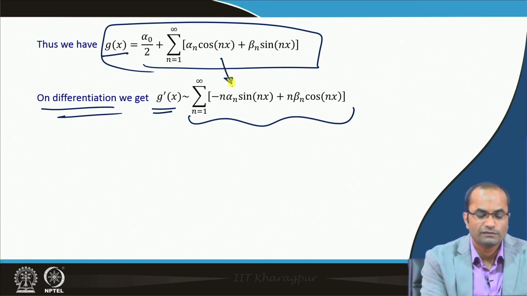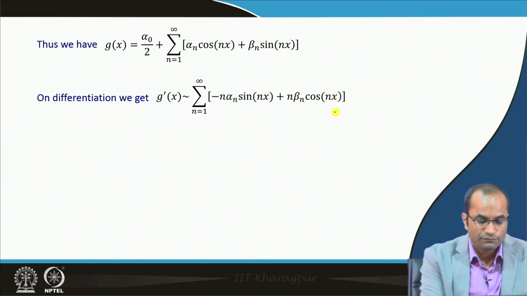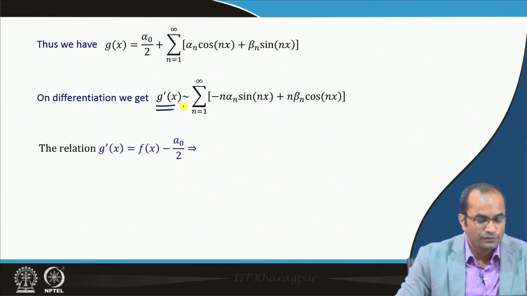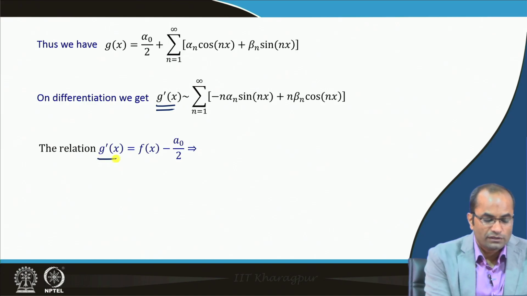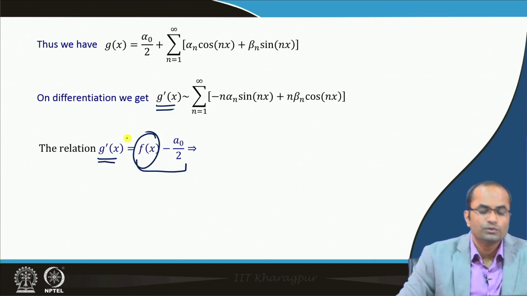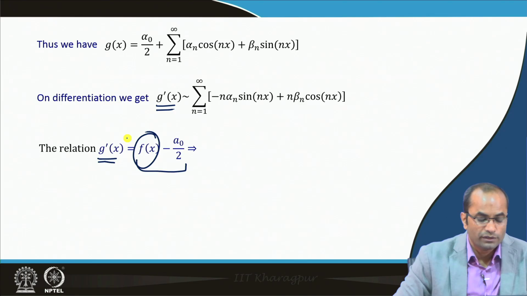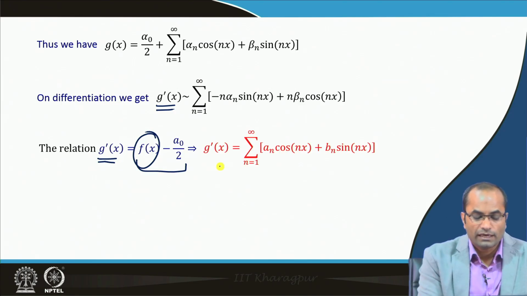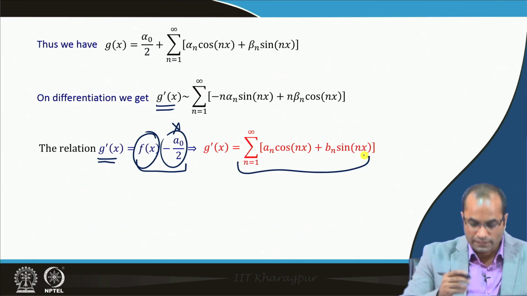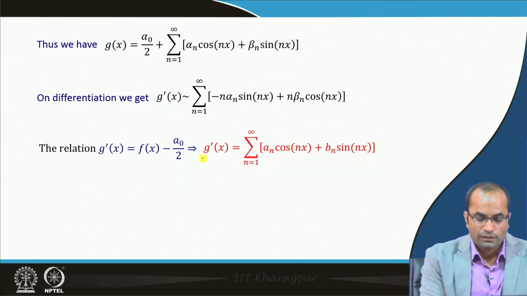So, on differentiation we get this series, which is the Fourier series of G prime, because all the conditions of that theorem are fulfilled here, and we know this relation that G prime is f(x) minus a₀/2. If we use here the Fourier series of f, then we have G prime equal to... the Fourier series of f will have this a₀/2 term, which will be cancelled there, and then the remaining is the standard form of the series we have used.